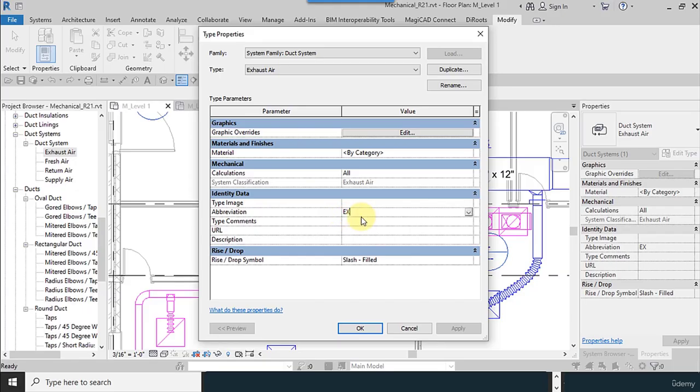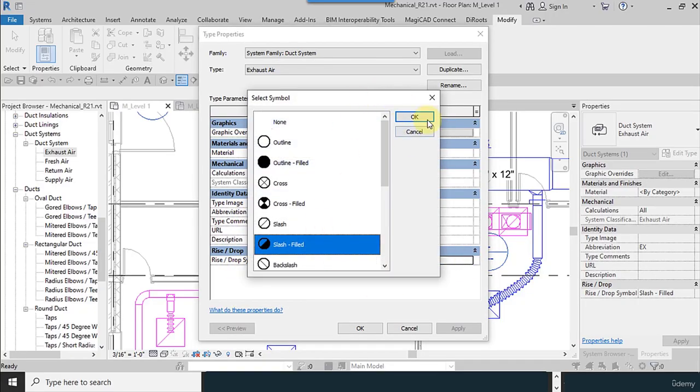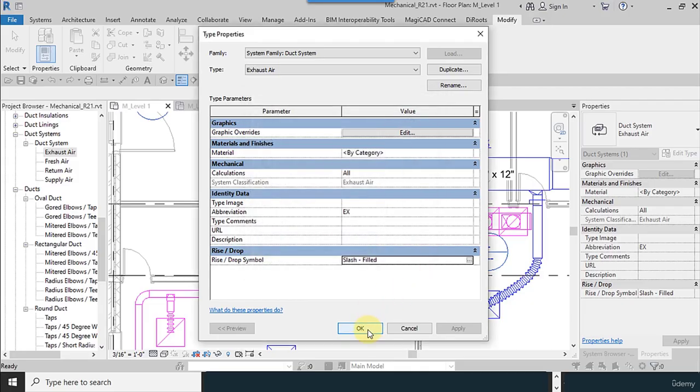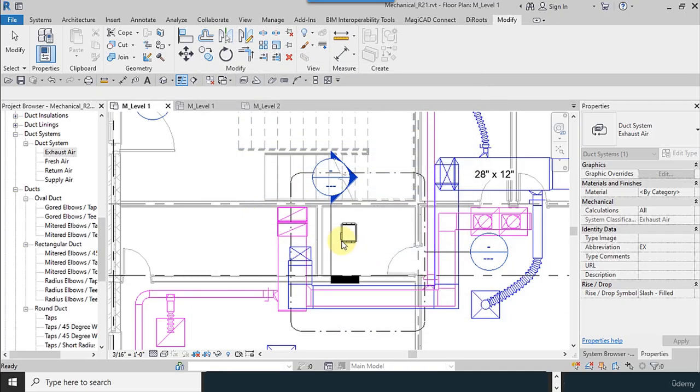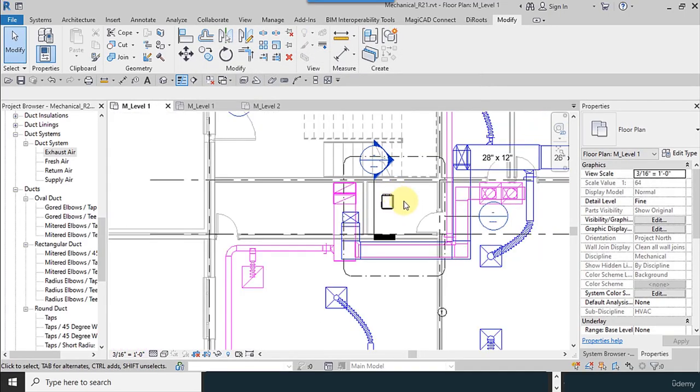We do not apply any material to that, and its abbreviation is EX. And the riser duct type has been selected, and I choose red for the color of that.